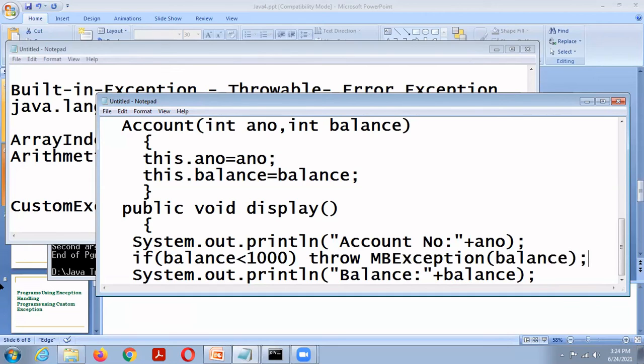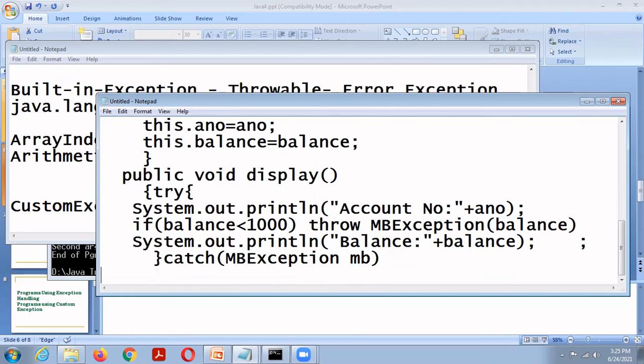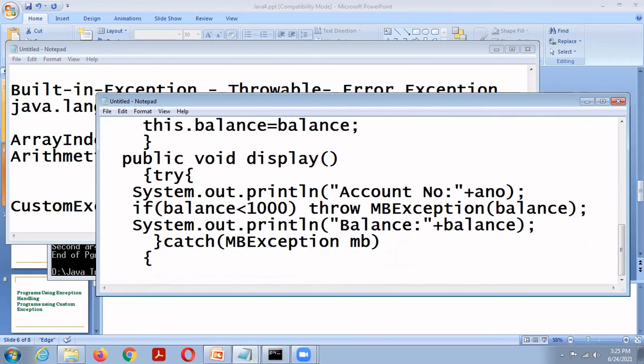Now I'm going to handle this exception. Try, catch MP exception MP. Then System dot out dot println MP.